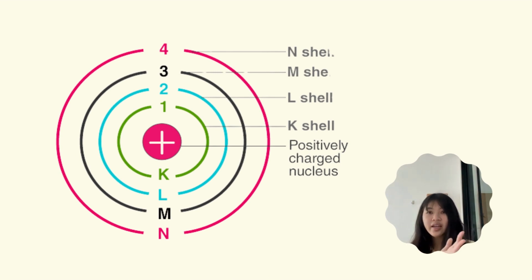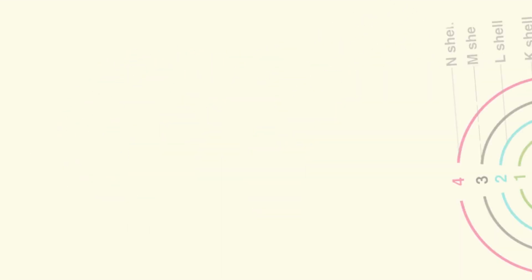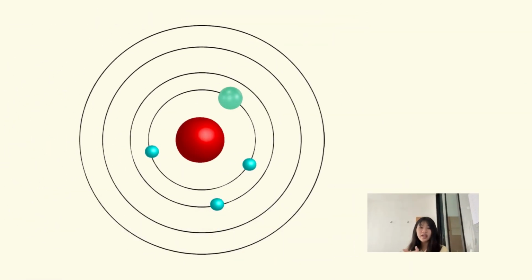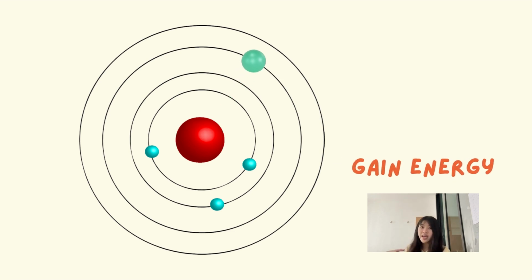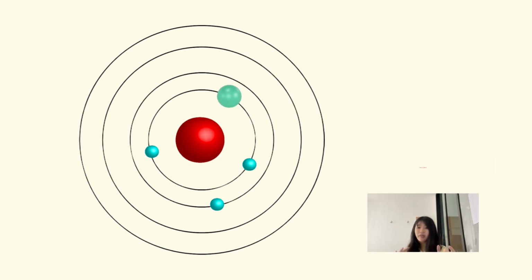The orbits n equal to 1, 2, 3, 4 are known as K, L, M, and N shells. And an electron is said to be in the ground state when it occupies the lowest energy level. Electrons in an atom gain energy when moving from a lower energy level to a higher energy level. And electrons lose energy when they move from a higher energy level to a lower energy level.